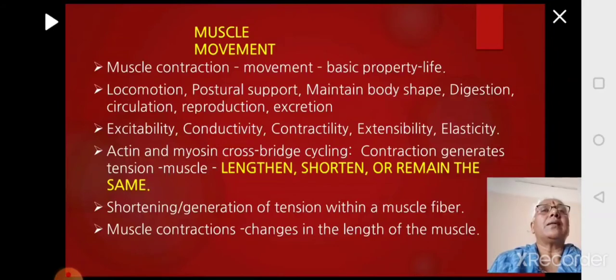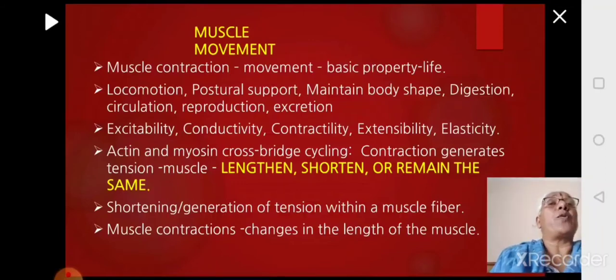So, if you look at the muscle, in the course of evolution, vertebrates have developed a very well developed muscular system, and the muscles will contract, which brings about movement. Movement can be external or what is happening inside, like aiding the process of digestion or respiration, or moving from one place to another, which is the basic property of life. So basically, the muscle contraction leads to various functions such as locomotion or even to maintain a posture.